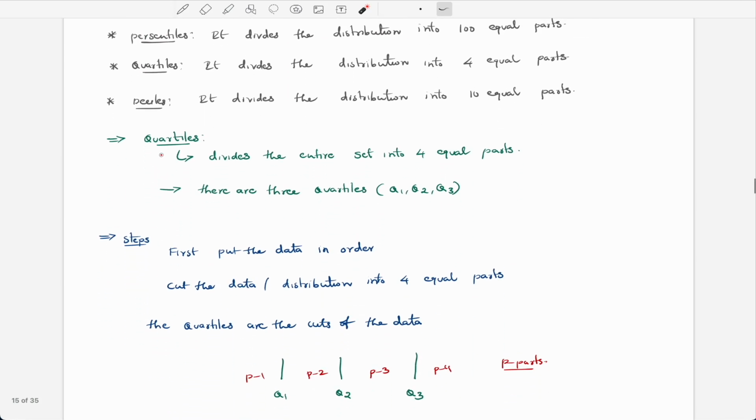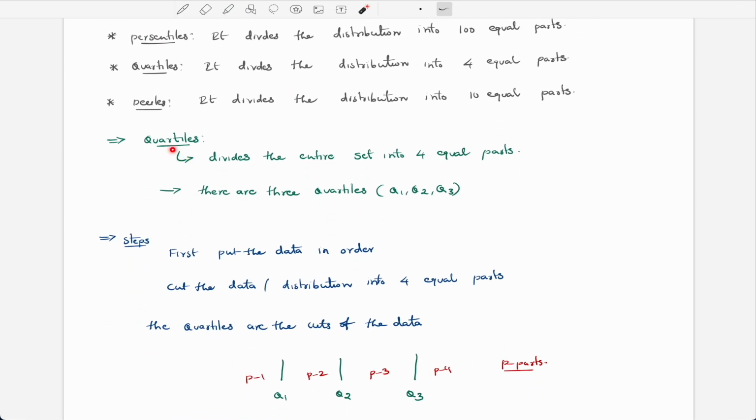So let's get into quartiles. What are quartiles? Quartiles divide the entire data set into four equal parts, as I said, 1, 2, 3, 4. And there are three quartiles, which are Q1, Q2, and Q3. If we have a distribution like this, with these lines, this is Q1, this is Q2, and this is Q3. It divides the distribution into four equal parts.